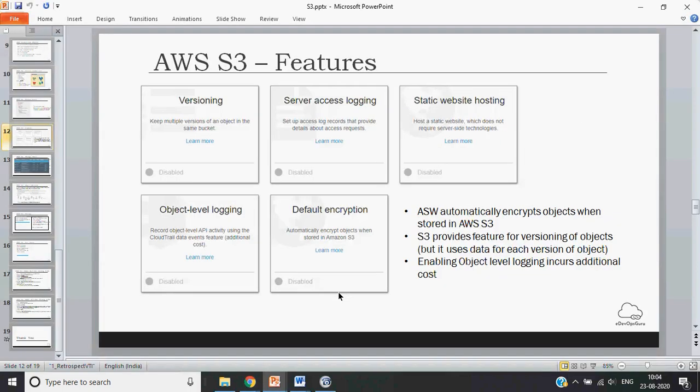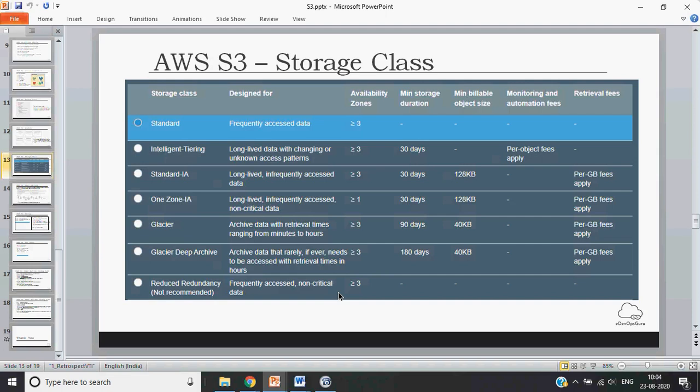Then next functionality. Okay, so this is one functionality which I intentionally left at that time. As soon as you upload a particular object to an S3 bucket, S3 gives you a wide range of storage classes.